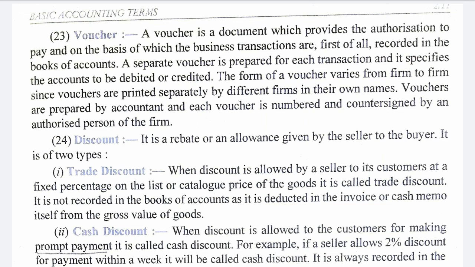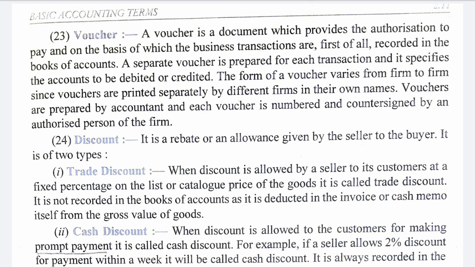So these are used in case of payment, and in case payment is received, we will credit that person. Suppose one of our debtors is paying us rupees 5,000. In that case, we will credit that particular debtor. So we will use a credit voucher and we will write credit and then the name of the debtor.